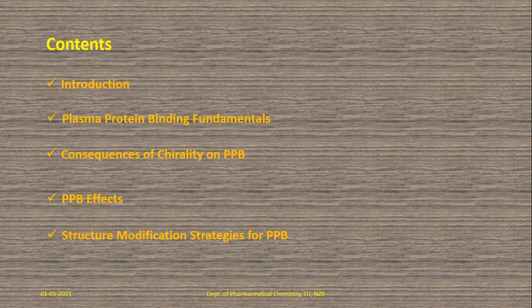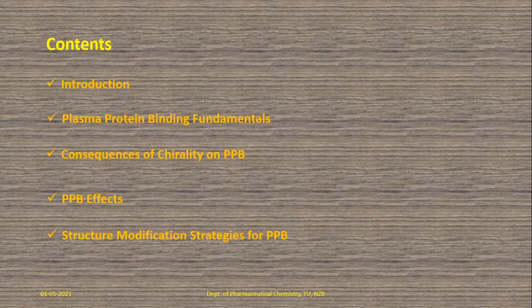And plasma protein binding effects, PPB effects: how it will affect the distribution process and the therapeutic, pharmacological activity of a drug substance, how it will be influenced.